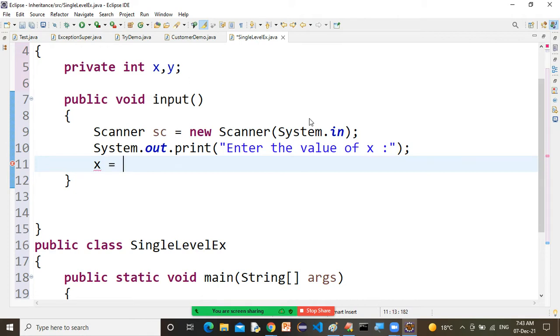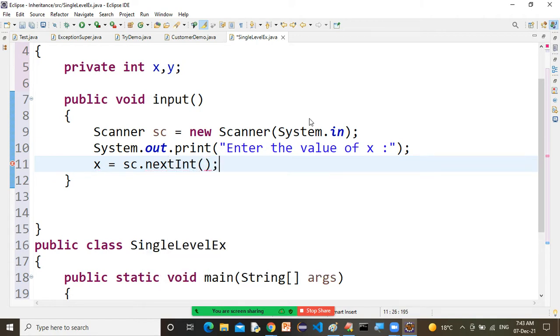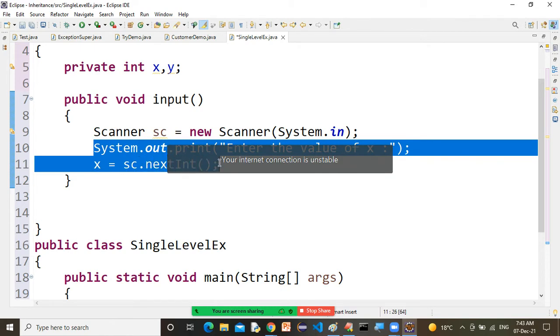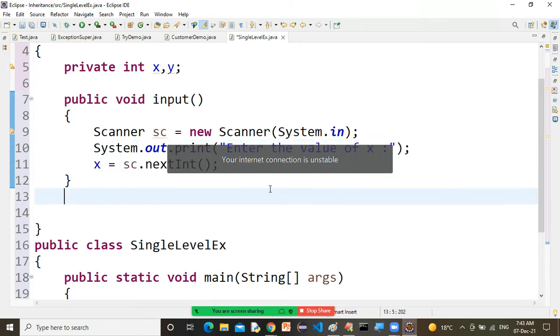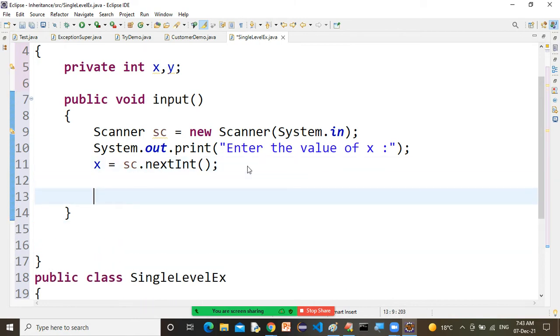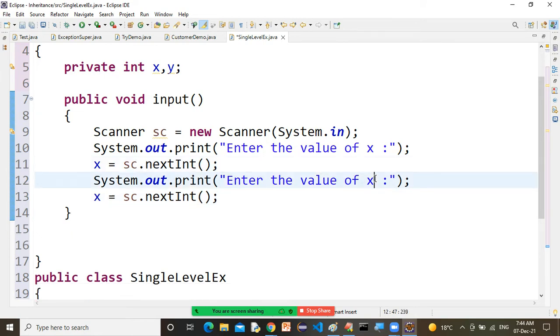So I can write x is equal to sc.nextInt to read an integer value, and after reading I am storing it into the x variable. Next, you can copy paste the same: enter the value of y. Here I want to accept the value of y from the user. So x and y values we have accepted from the user.